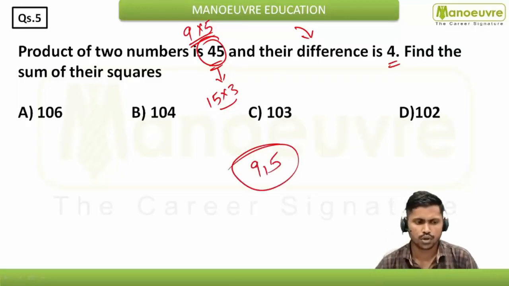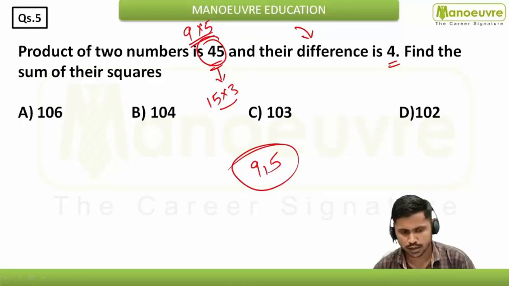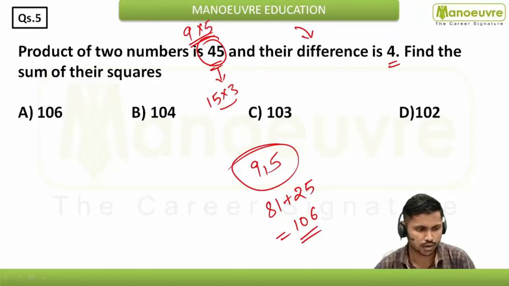Okay. Now what you have to find out? You have to find out the sum of their squares. So 9 ka square kya hoga? 81. और 5 का square 25. Add karo, you will get 106, which is nothing but option number first. I hope you are understanding.